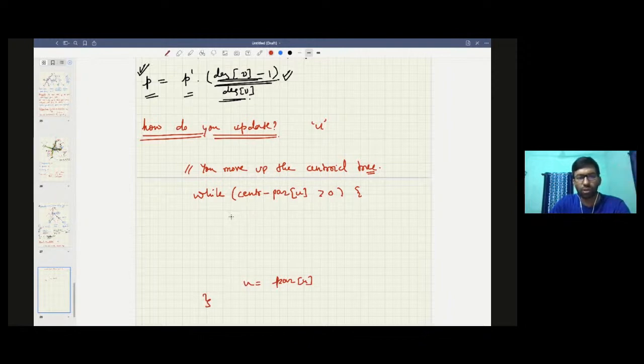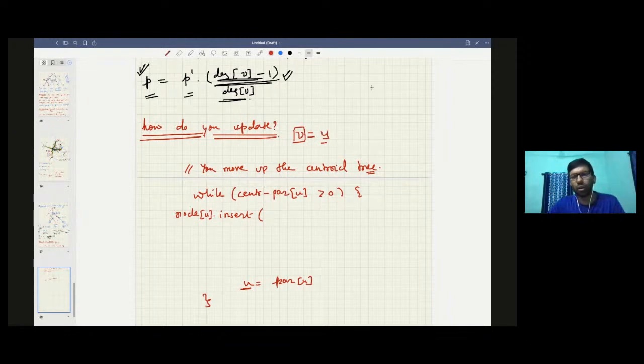Whenever you move up the centroid tree from node u, you need to keep certain values in that particular node, right? So in that node, you do node of u dot insert. Let's call the original u something else, like v, so v equal to u. So v is the original node that you have been given, and u is getting modified here. So node of u dot insert what?